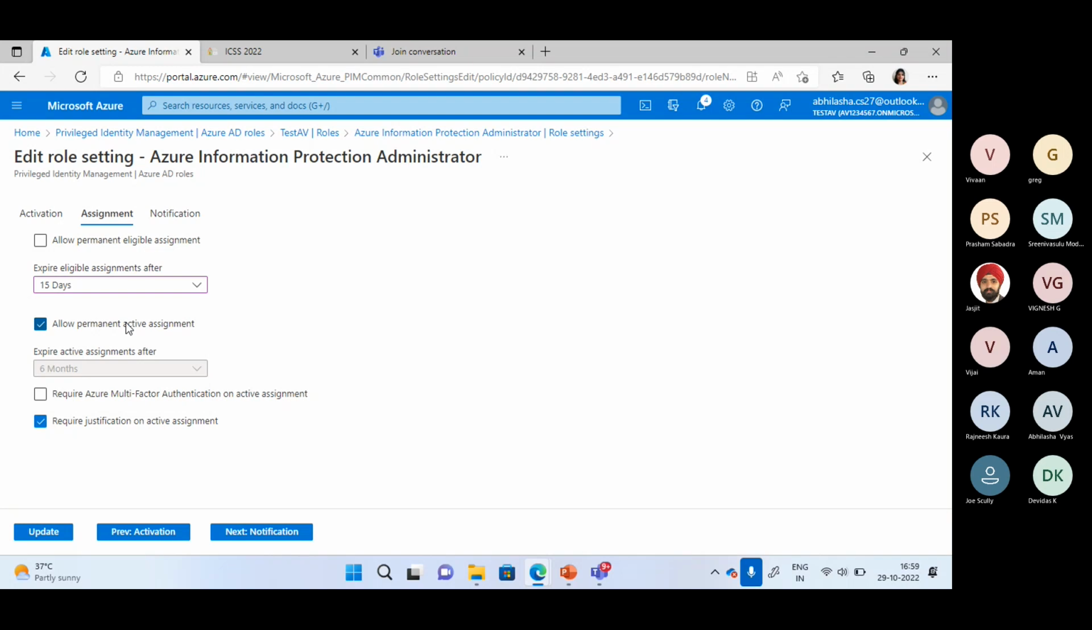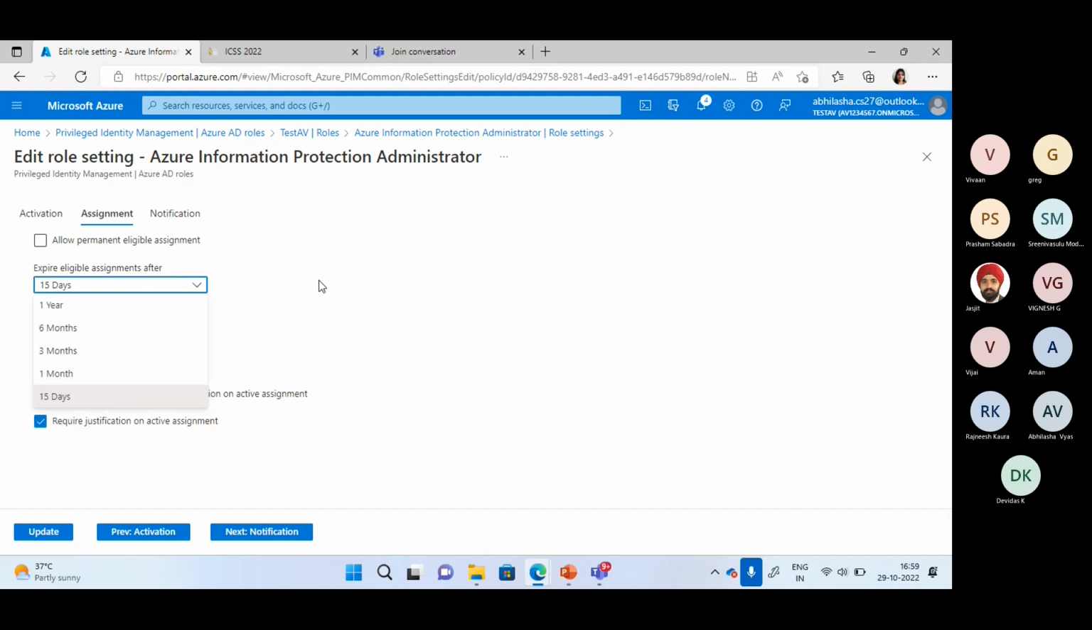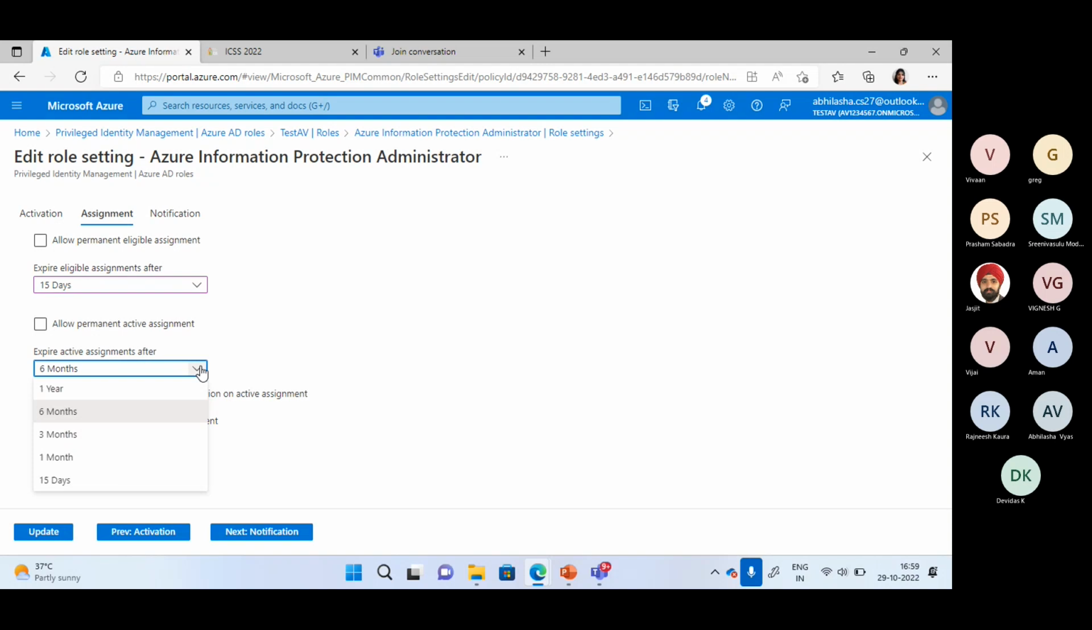I can also allow a permanent active assignment. So that option is also there. Again, in this, you can have the specific duration because we discussed that we need a process which automatically expires the role assignment so that we can manage proper access. So here we can manage the duration for the eligible assignment, plus we can manage the duration for the active assignments as well. For an active assignment, you can directly start working on that role. No additional task is required from the user, but for the eligible assignments, the user needs to activate that role.